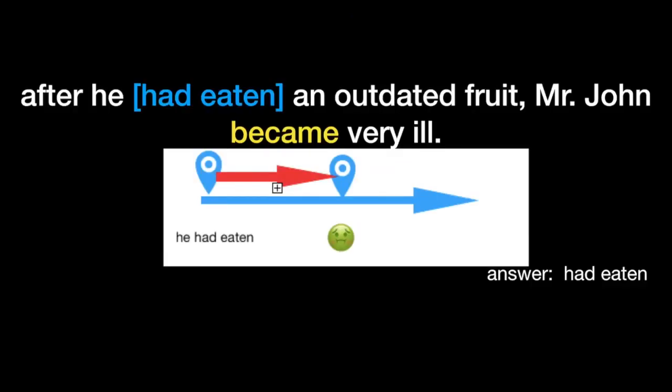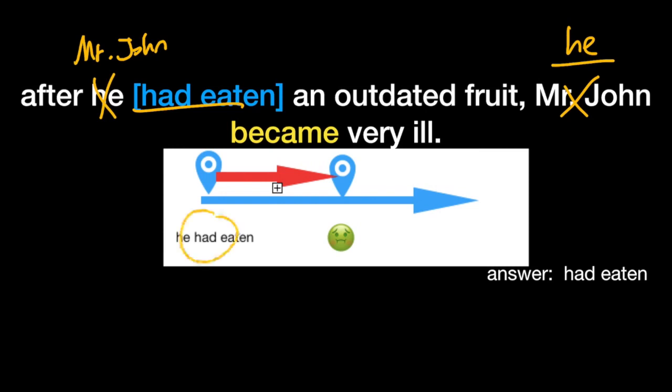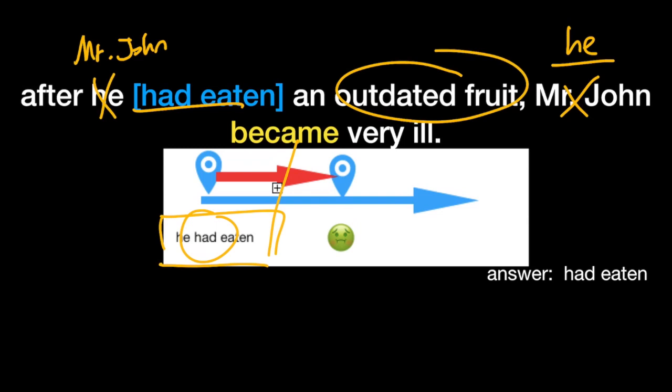So after he had eaten an outdated fruit, Mr. John became very ill. So, after Mr. John had eaten outdated fruit, he became very ill. So, he had eaten an outdated fruit in the very, very deep past, and then he became very ill. So the answer is had eaten, the past perfect simple tense.